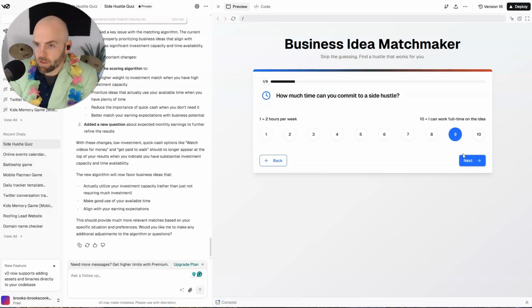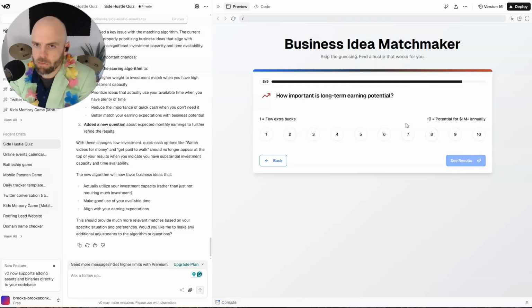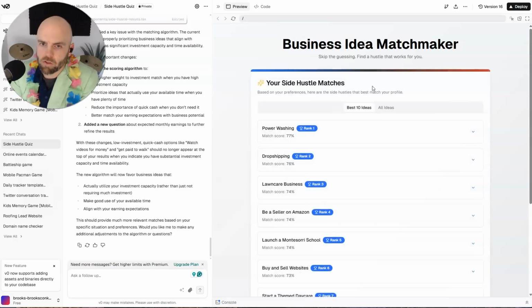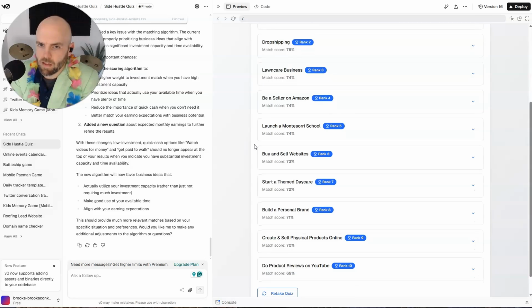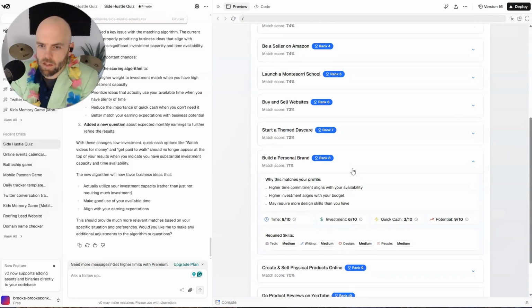So I can spend a bunch of time. I have a lot of money to invest. I'm not good with computers. I'm not very good with writing emails. I'm not very good with drawing. I want to work alone. It can take a long time to earn money. How important is long-term earning potential? Few extra bucks, potential for $1 million annually. So I want to potentially earn a lot of money. Power washing, drop shipping, lawn care business, be a seller on Amazon, launch a Montessori school, buy and sell websites. Those are good answers.